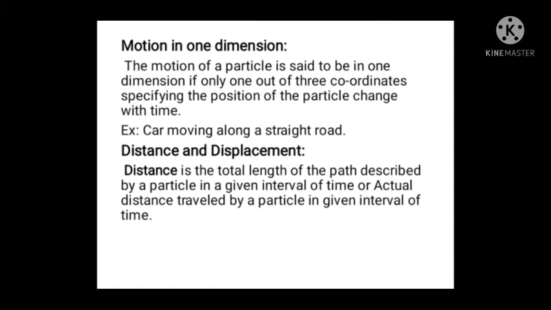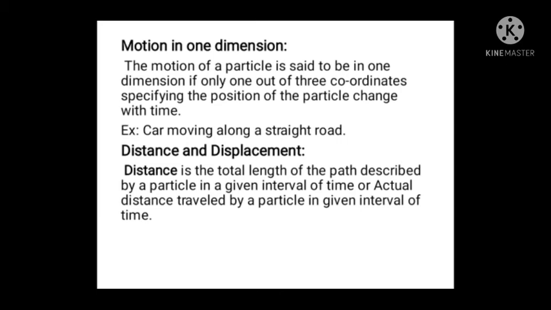motion. Example, a car moving along a straight road. There only one axis will change. Suppose the object is moving along the x axis, then only the x coordinate will change. Suppose the car is moving along the y axis, then only the y coordinate will change. Suppose the car is moving along the z axis, then only the z coordinate will change. So a car moving along a straight road is an example of motion in one dimension.